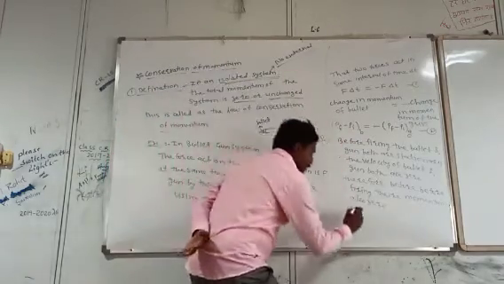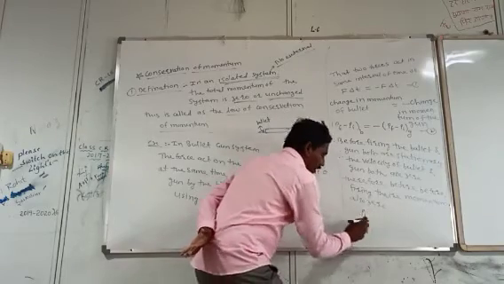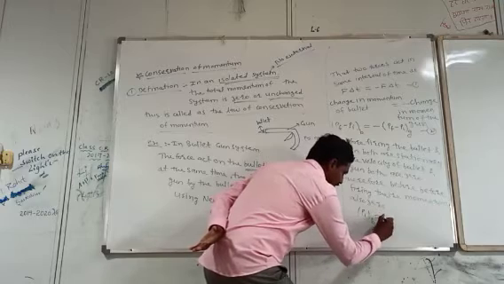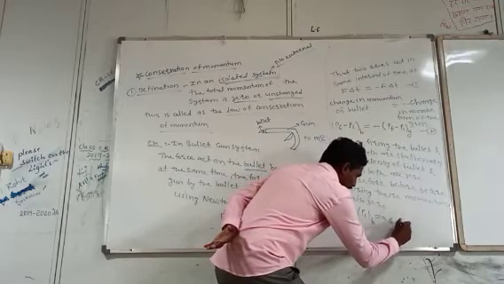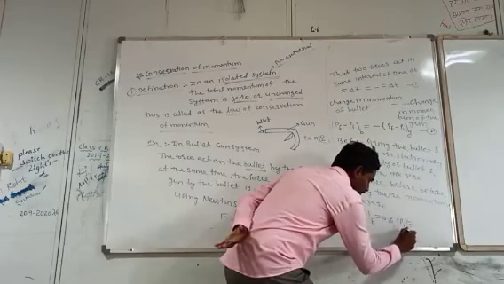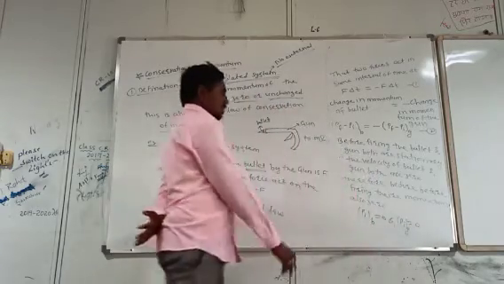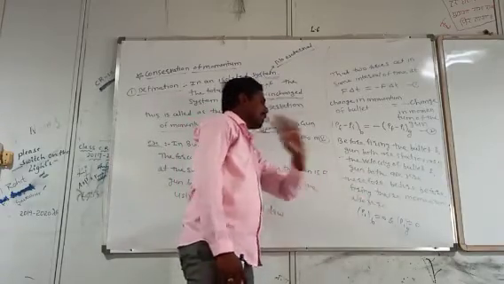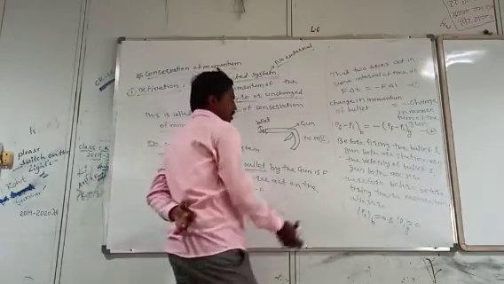Therefore the initial momentum of the bullet is 0 and the initial momentum of the gun is also 0.